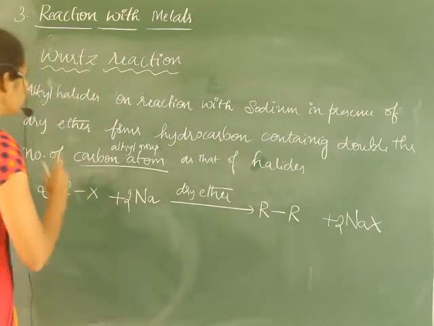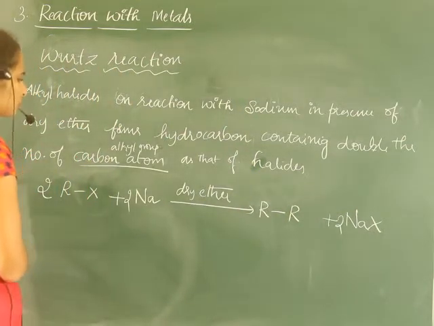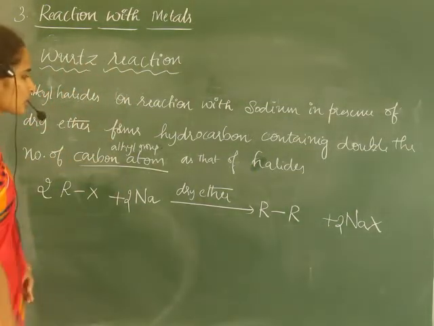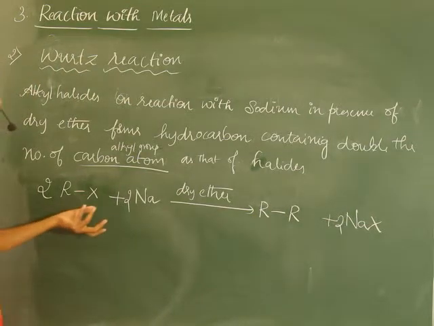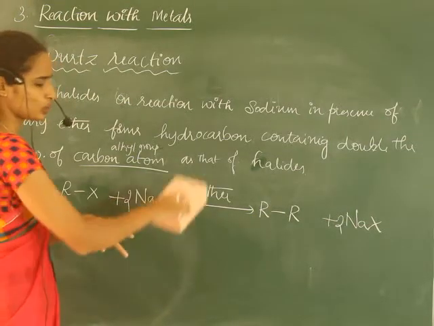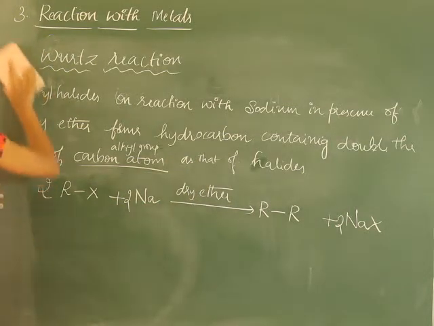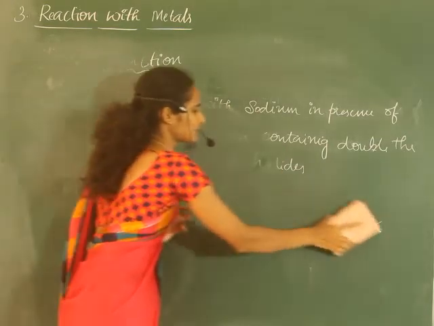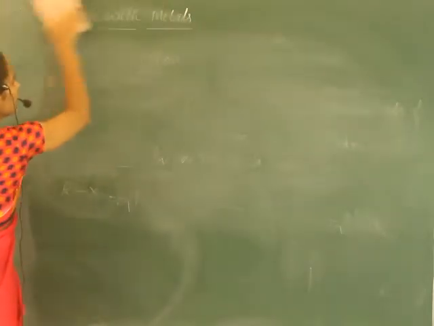It is about the Wurtz reaction, a very important reaction. Remember, it's a named reaction. Directly they'll ask for the Wurtz reaction, or they will give some example and ask you to write the products. It's about reactions of alkyl halides with metals.